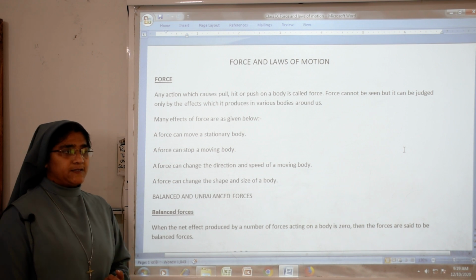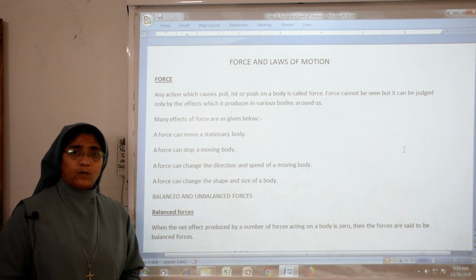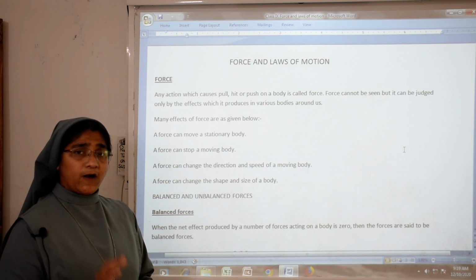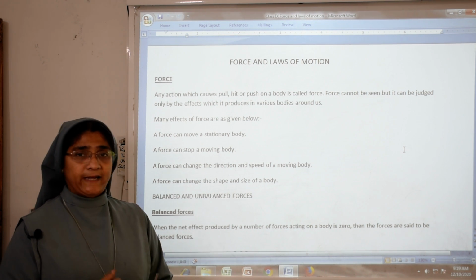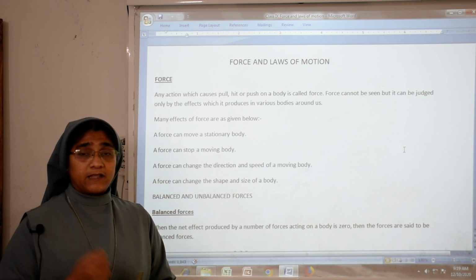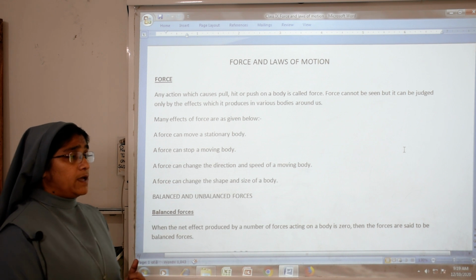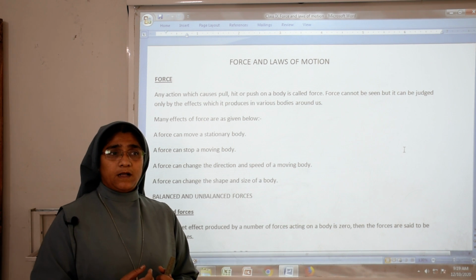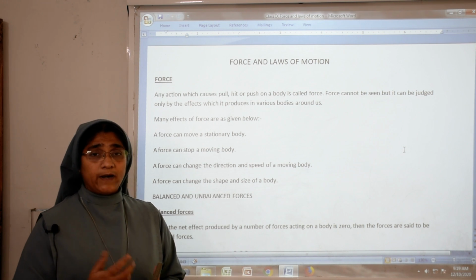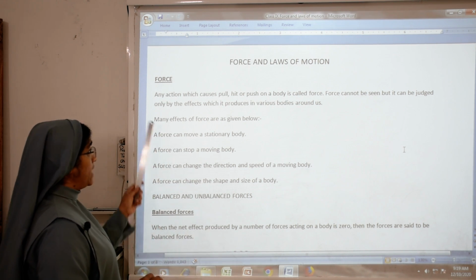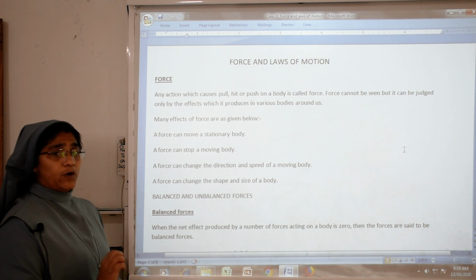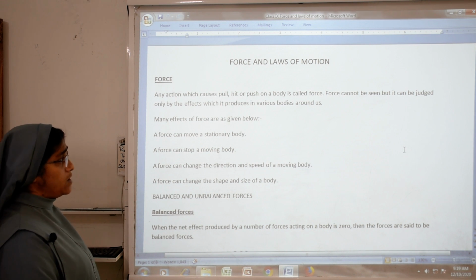See, if you want to move the almirah from one place to another place, you want to push it, otherwise you want to pull it. If you want to open the door, you want to pull it, otherwise you want to push it. While you are playing football, you want to hit the football, then only you can play. So, any action which causes pull, hit or push on a body is called force.